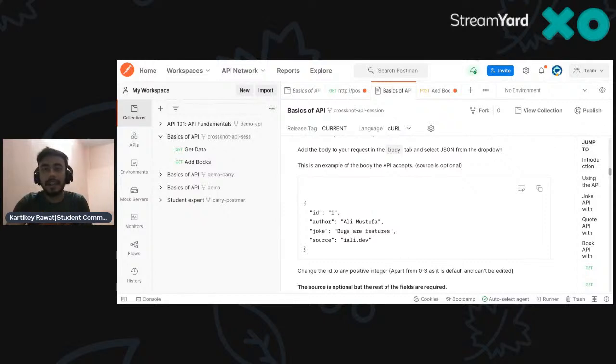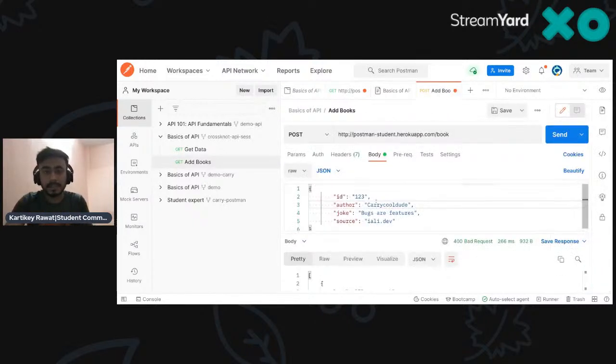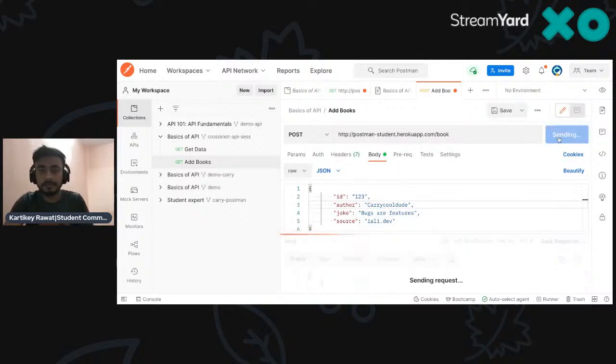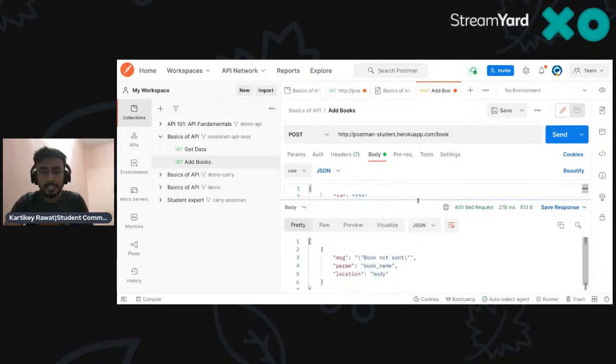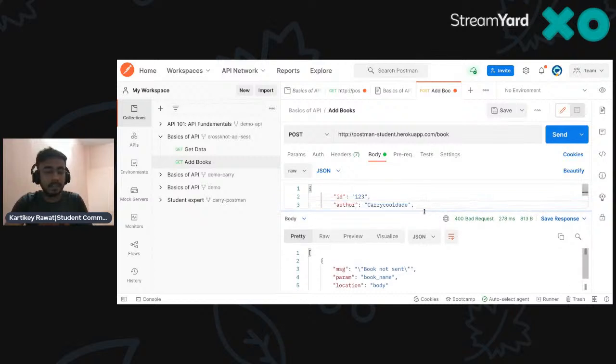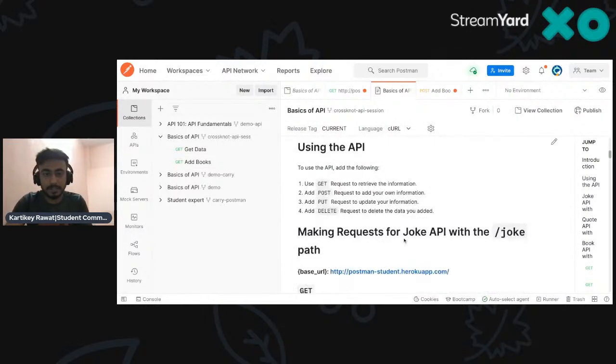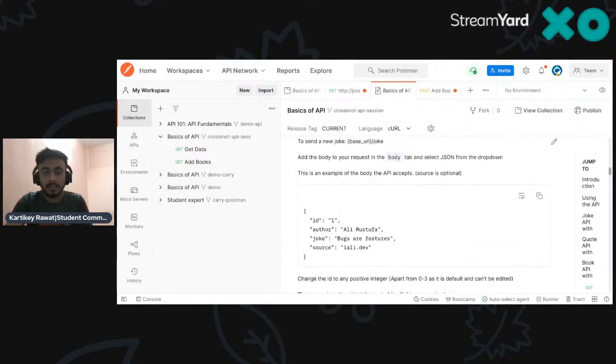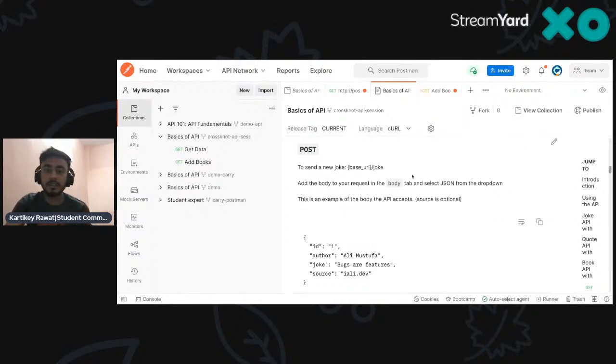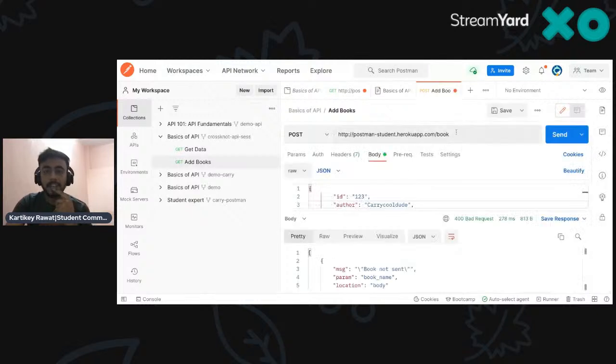Cool. Let me go to the POST one and send this. If you see again, it's a bad request. Why is it happening? Let me see in the main documentation. To send a new joke, I have to create something here. So what are we missing out here?